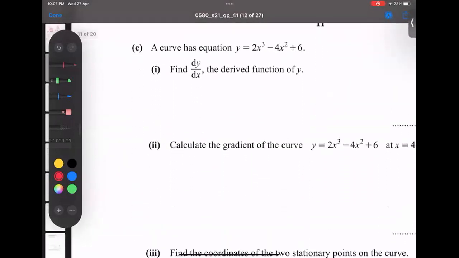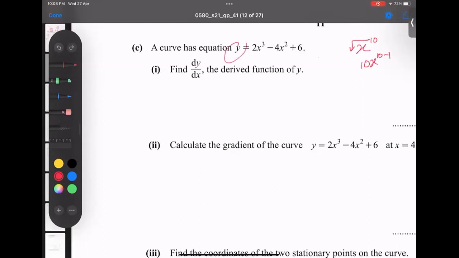Let's talk about part C. He said a curve has this equation, so find the derivative. How to find the derivative? Basic criteria, you know what the criteria is? If x to the power n, then n comes down and the power becomes n minus 1. This is one derivative rule. Second rule, the derivative of a lone number is equal to 0.